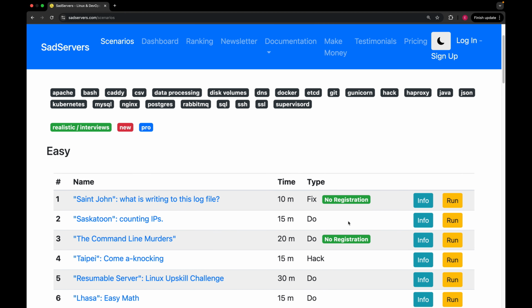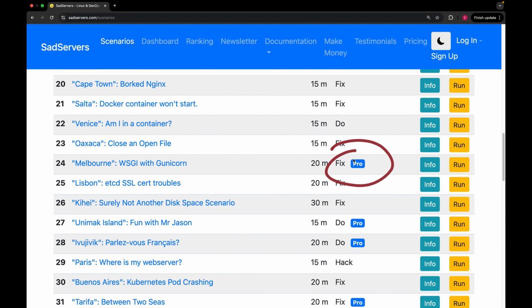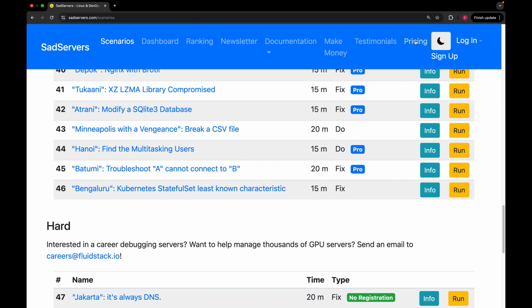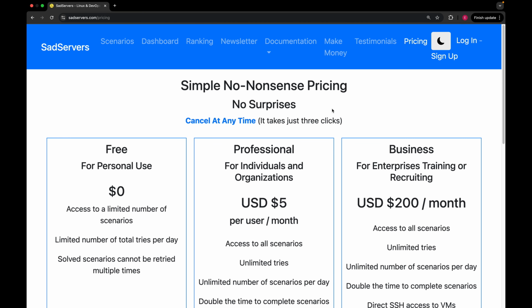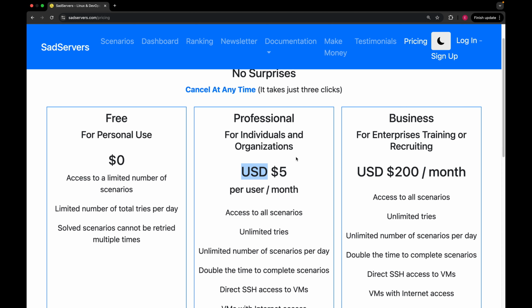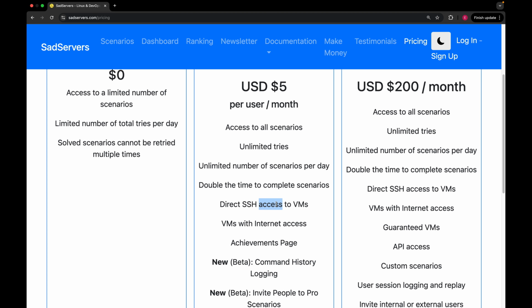If you see no registration tag, then it means that you can use this lab without registration. If you register, which is free by the way, you will have access to all other labs, except the ones which have this pro tag. Currently, you can practice 37 out of 57 lab scenarios without paying any fee. If you want to get pro version, then the price for it is very reasonable. It will just cost you 5 USD per month, but you will have access to all other labs and some additional features like direct SSH access to virtual machines that are used in this lab.